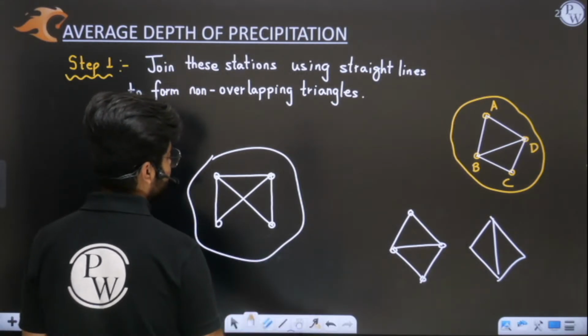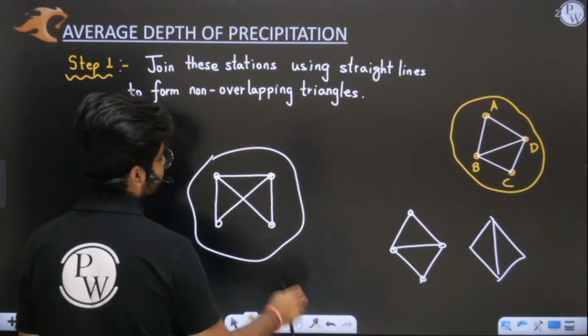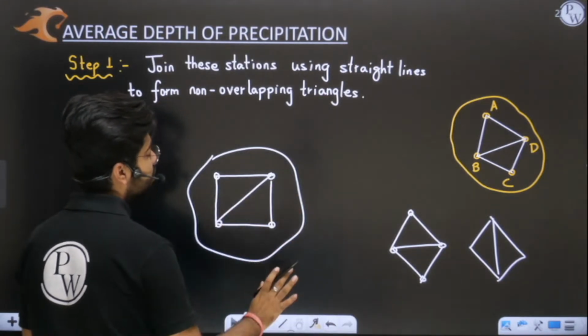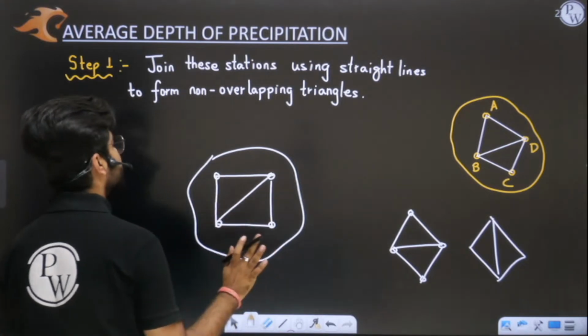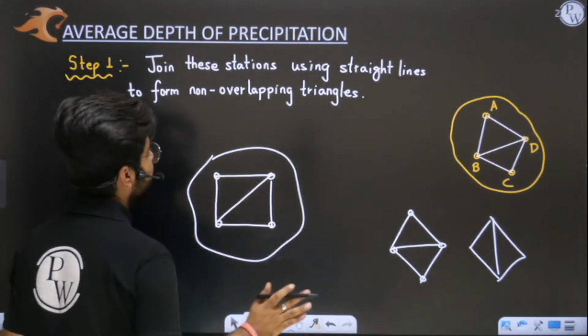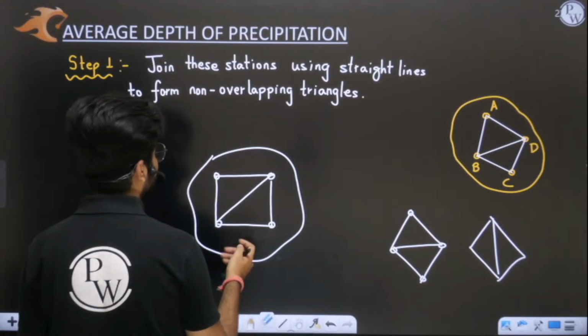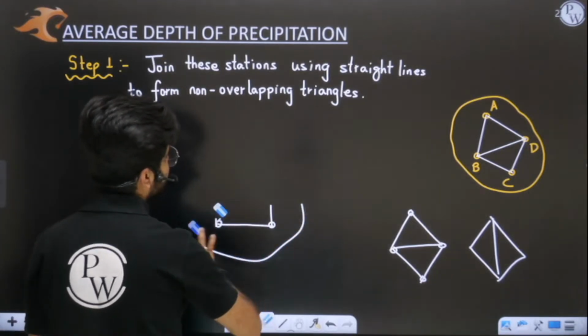I cannot do like this because you can see that the edges are intersecting. But I can do like this, no issues. Why? Because these triangles are not intersecting with each other, they are separate. That's why I have written to form non-overlapping triangles, or you can write non-intersecting here also.